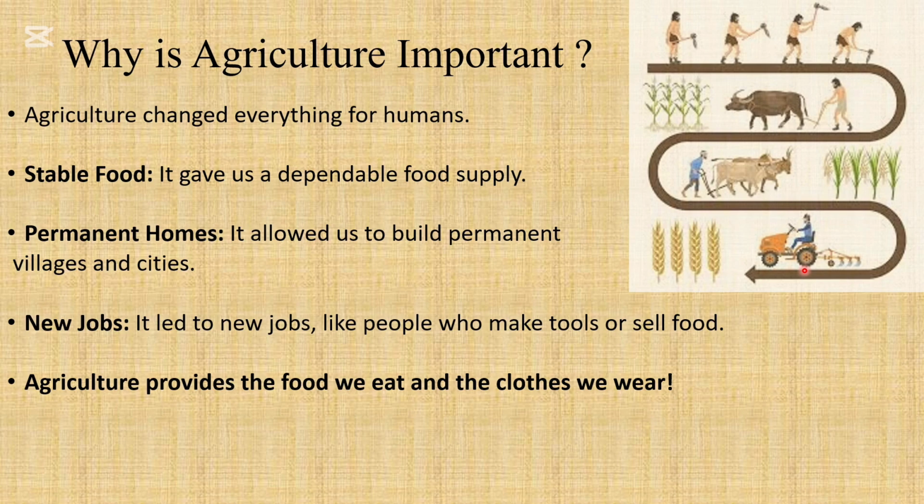Persons would have to make tools for these farmers, and then the farmers would be able to sell the food that they have, because they have new tools that are going to make that crop grow faster and make the work easier. So agriculture not only provides us with food, but it also provides us with clothes to wear. It provides us with money that we can spend. It provides us with opportunities, whether it's going to be for education, or it's going to be in various sectors. But we have those opportunities and those things that are available.